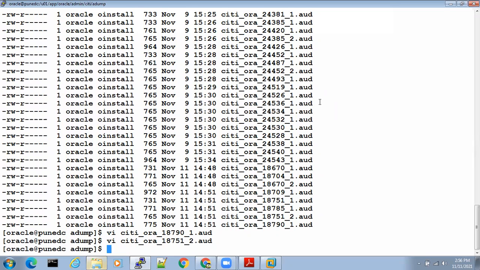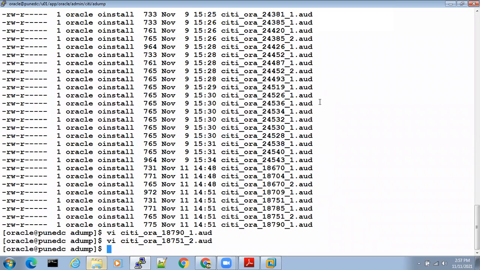Let's say there is one user whose last working day with the company is tomorrow. He doesn't have a good impression with the client, so he wants to delete some data before leaving the organization. I'm just giving an example. Please do not do it in real time. This will not happen, but I'm giving a small, wrong example. We are human beings; only wrong things get injected into the mind easily.